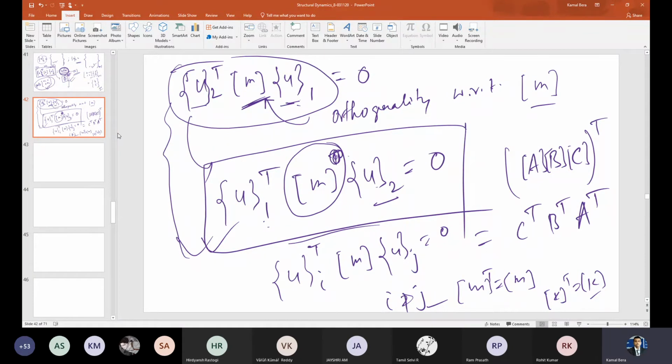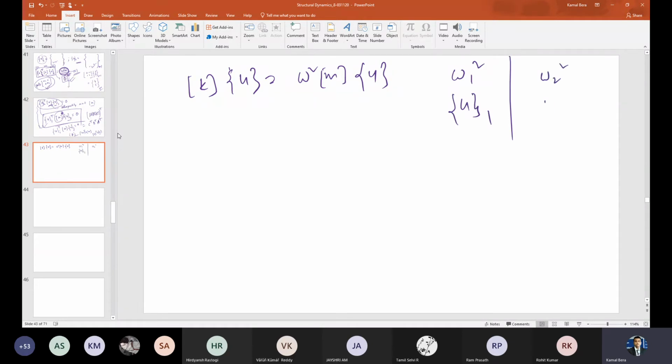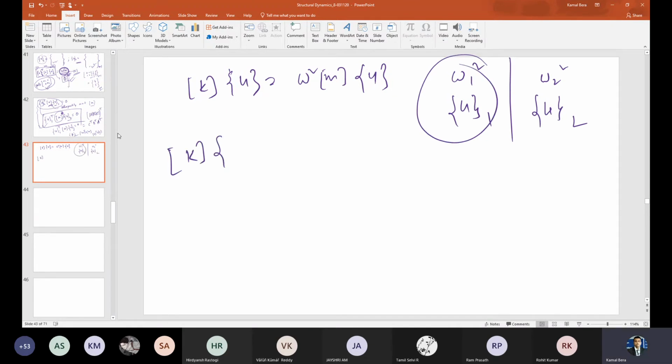So this is the orthogonality of the modes with respect to the mass, correct? Now go back. What is the eigenvalue problem? Again I am repeating, I have already written: K U equals omega square M U. This eigenvalue problem will be satisfied by two pairs. Let us write omega 1 square with this pair, as well as this pair. Consider this pair, that will be U1 and omega 1 square.